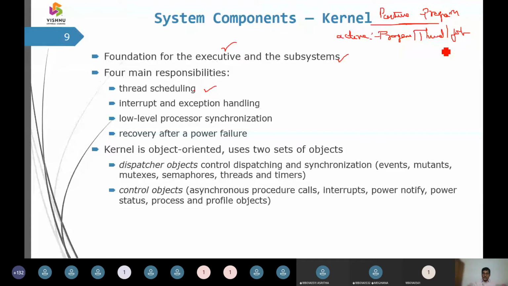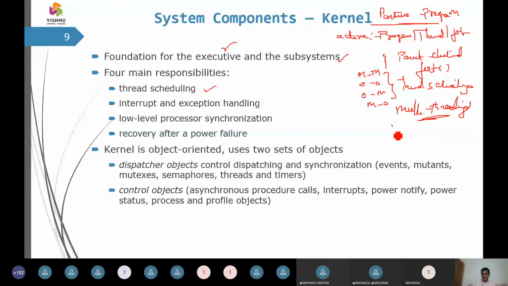So thread scheduling, yes, it is going to have an architecture. So parent and child will be done with this fork command. So we have a fork command. Then we have many-to-many threads, one-to-one thread, one-to-many thread, and many-to-one thread. So these are the thread scheduling models. We will be having this as thread scheduling, and it is going to support multi-threading, which is going to happen with multiple threads. So multiple threads are going to be executed concurrently.